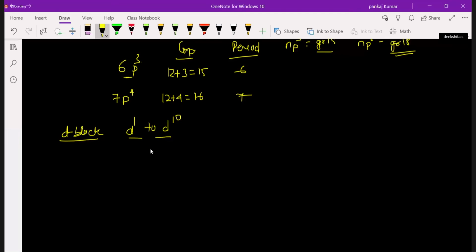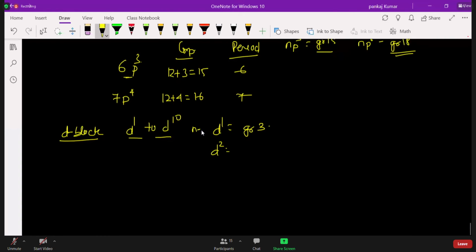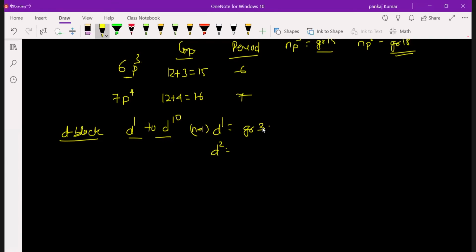In this case, D1 is your group 3. D will always be N minus 1. So N minus 1, D1 will be group 3, N minus 1, D2 will be group 4.